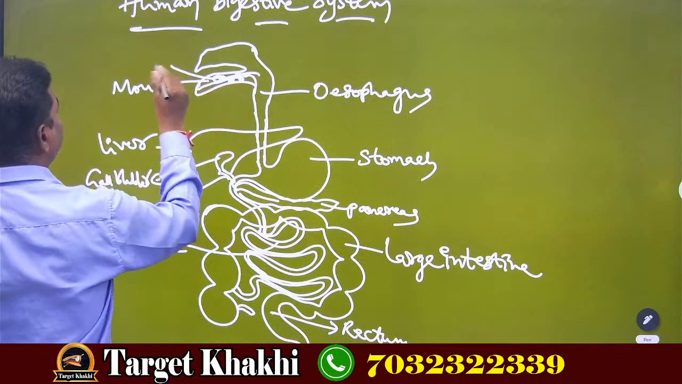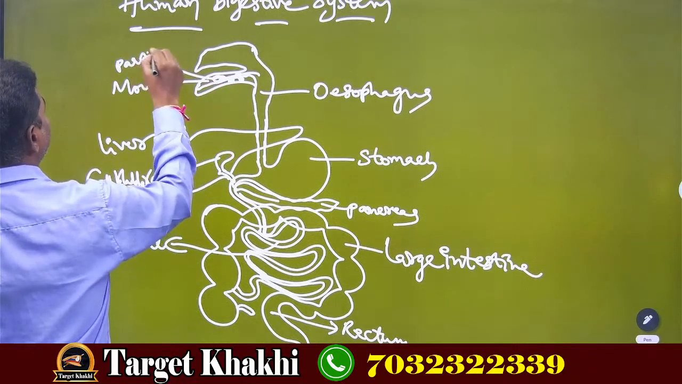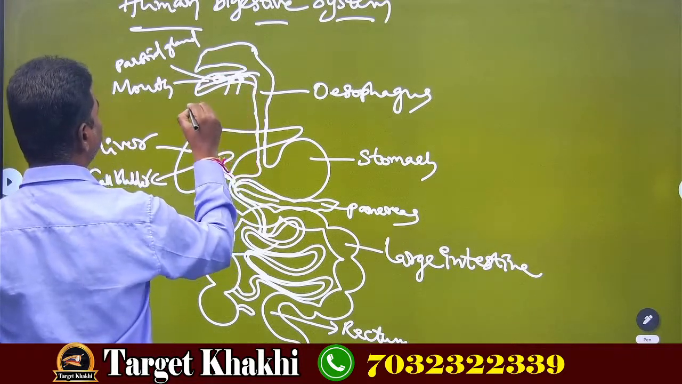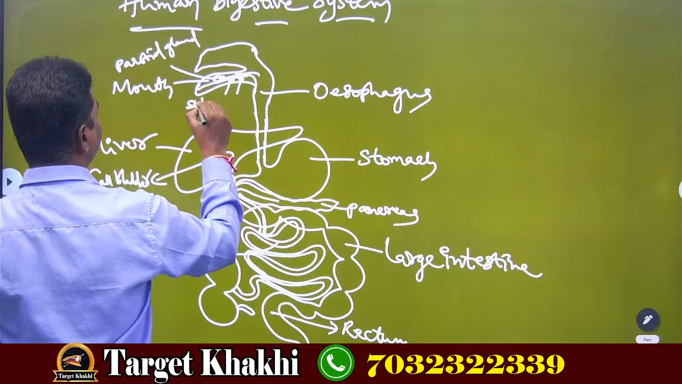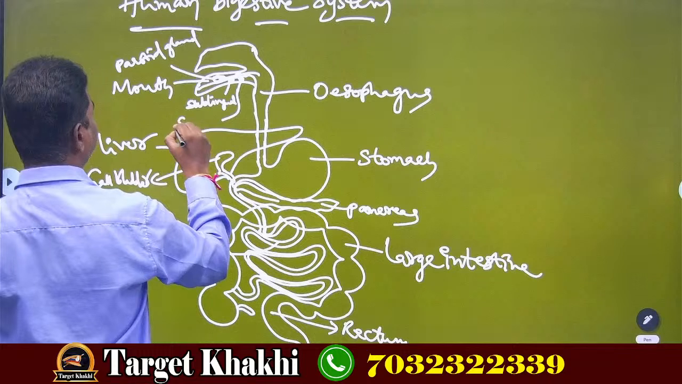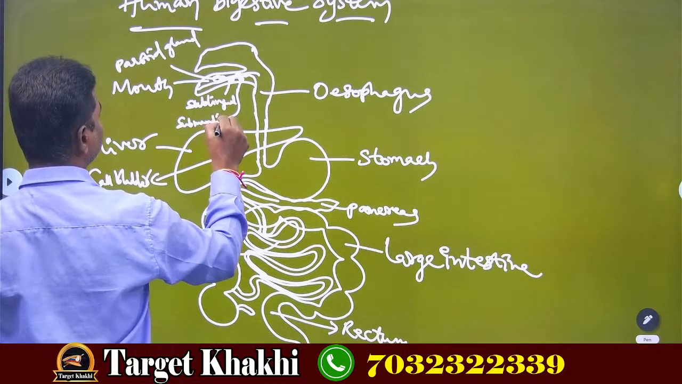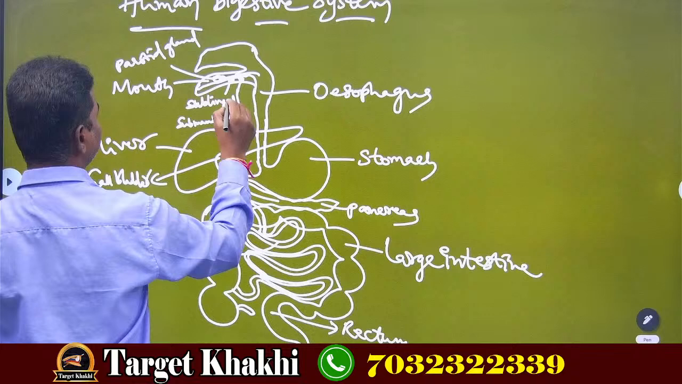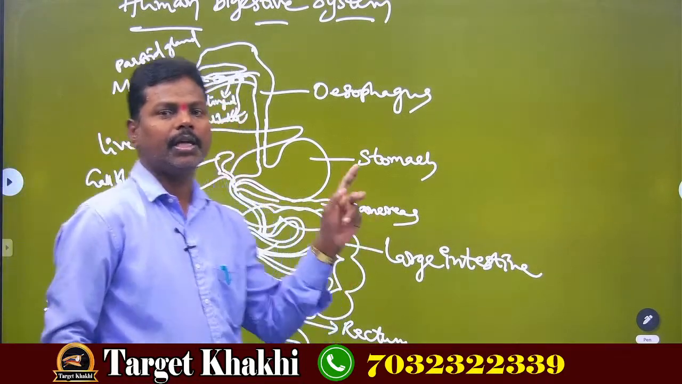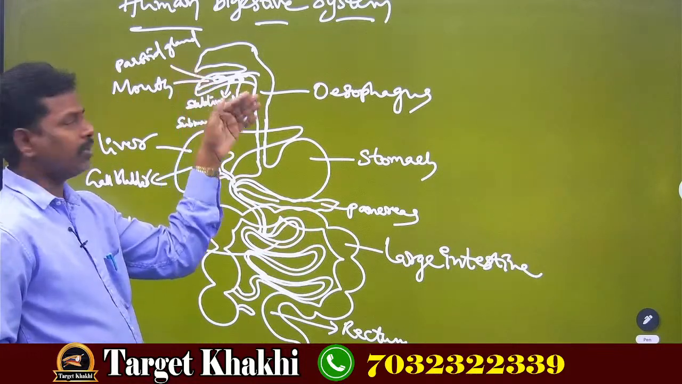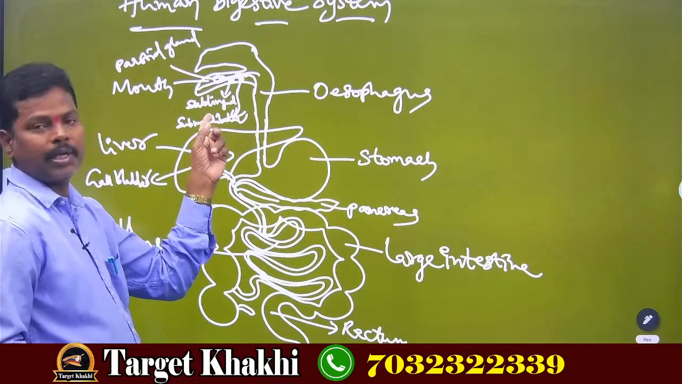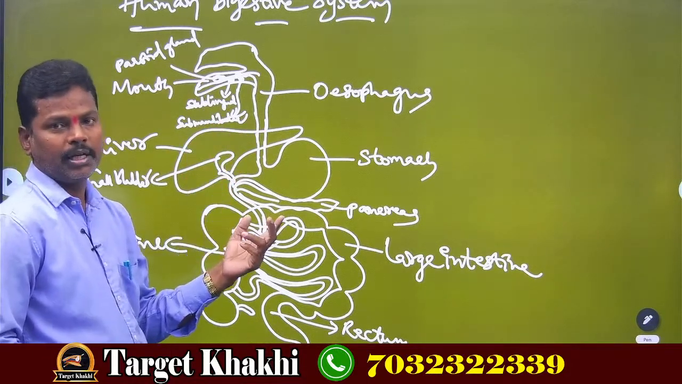The one above the tongue is called the parotid gland. Next, the 2 salivary glands below the tongue are the sublingual glands and the submandibular glands. So there are 3 pairs of salivary glands present in our mouth: the parotid glands above the tongue, and below the tongue the sublingual and submandibular glands.